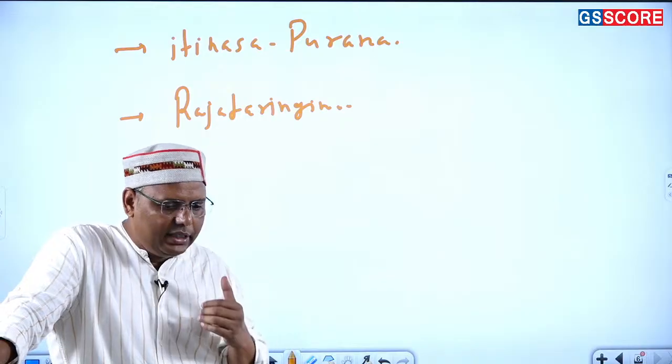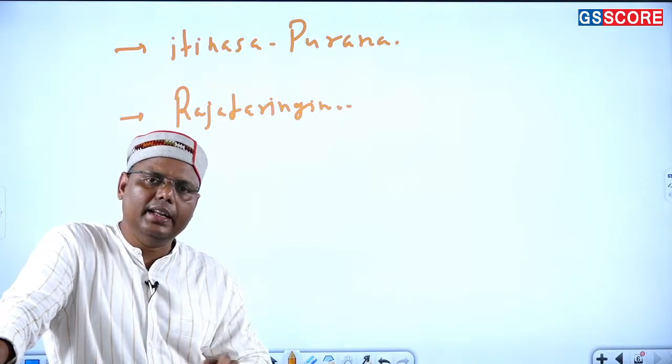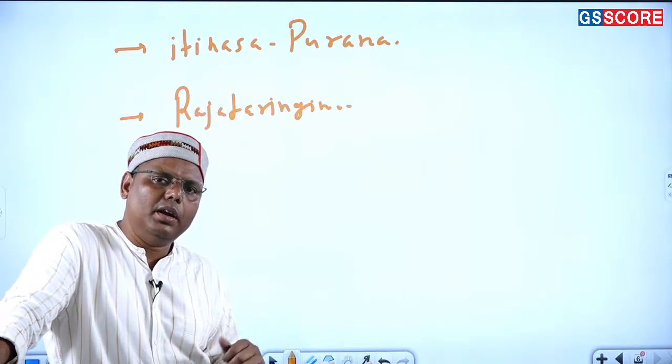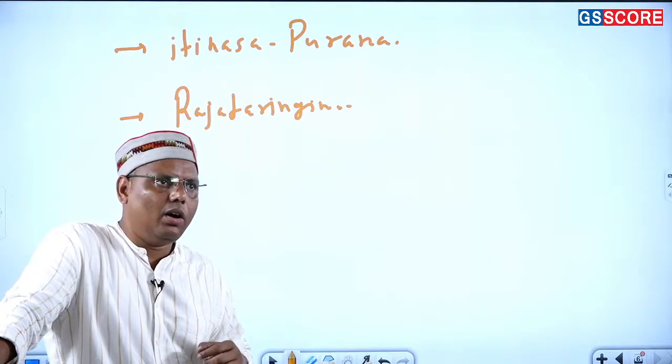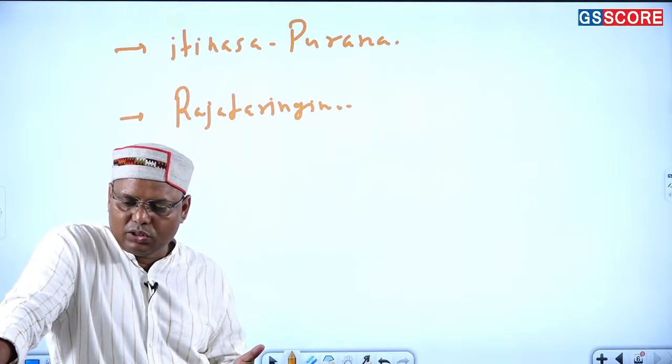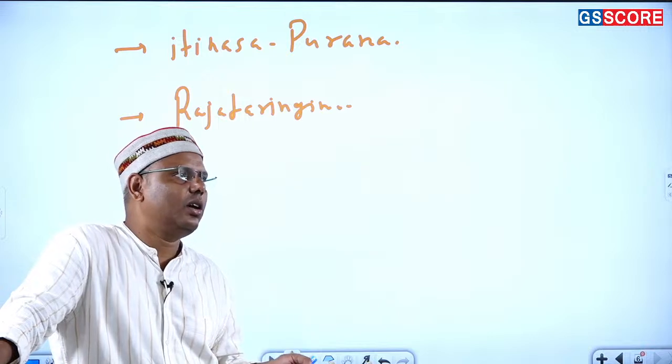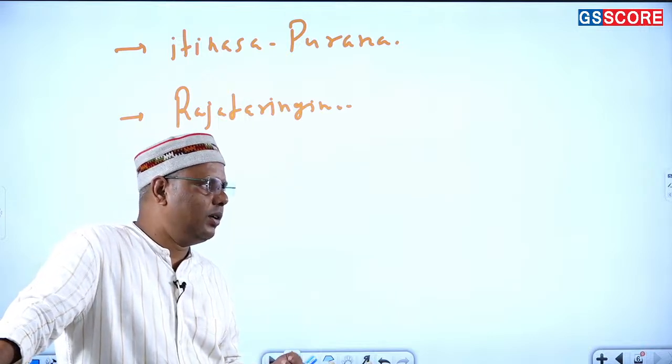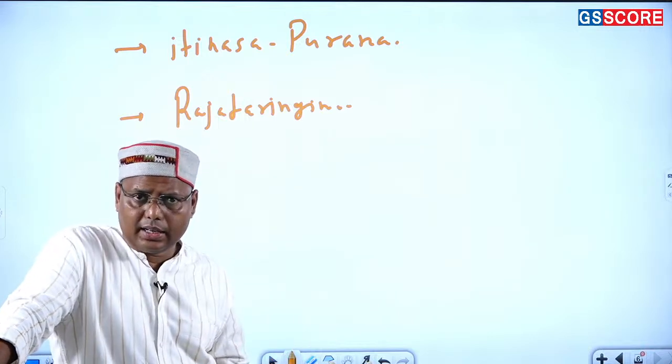Now, why are these two very important? Because frankly speaking, when you talk about Puranas as history, or Itihasas as history, or the epics as history, or else Kalhana's Rajatarangini as history.